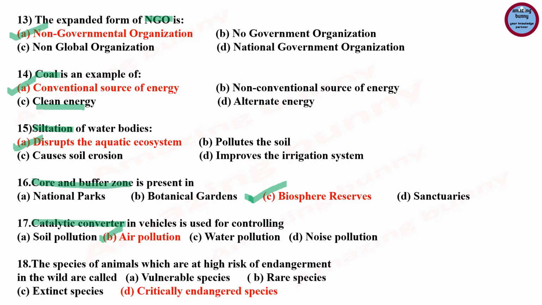Next question: the species of animals which are at high risk of endangerment in the wild are known as, and the various options are vulnerable species, rare species, extinct species, critically endangered species. Correct option is critically endangered species, because critically endangered species are the species that are experiencing high extinction risk. So they are placed in the category threatened. The IUCN has recognized the critically endangered species. Some examples: black rhino, African forest elephant.